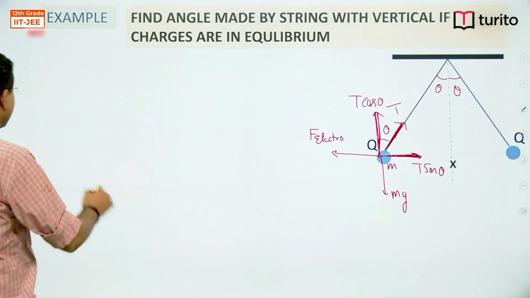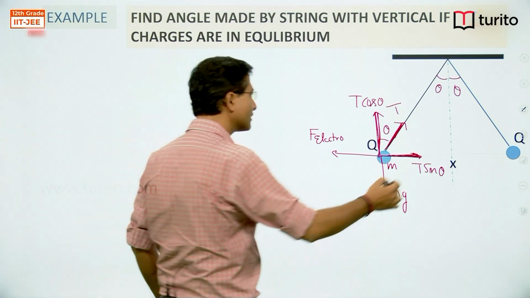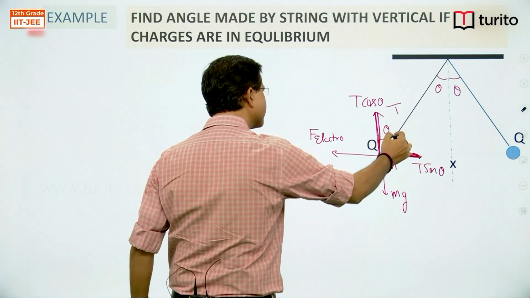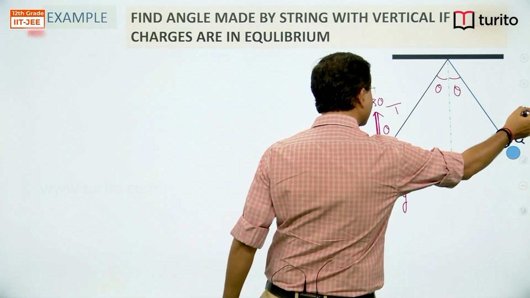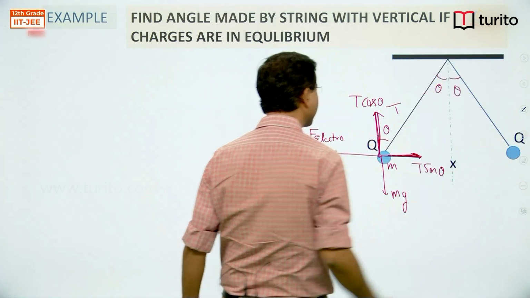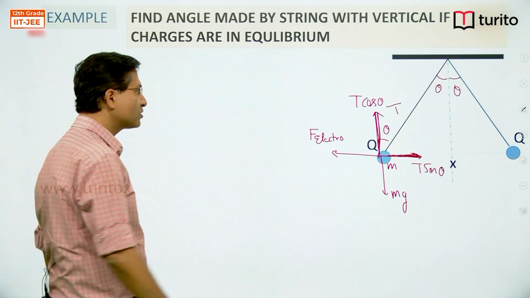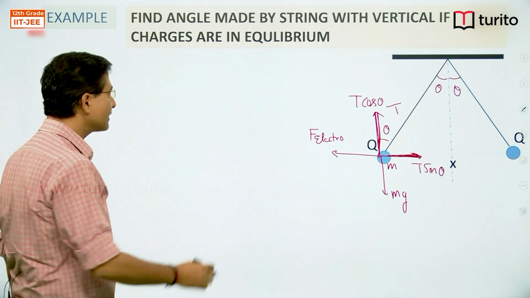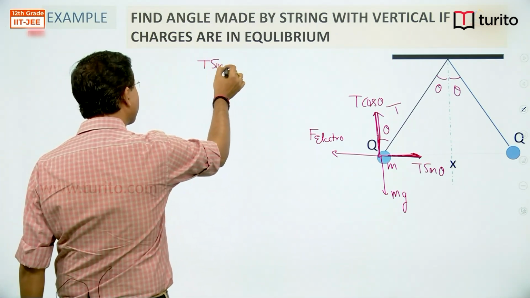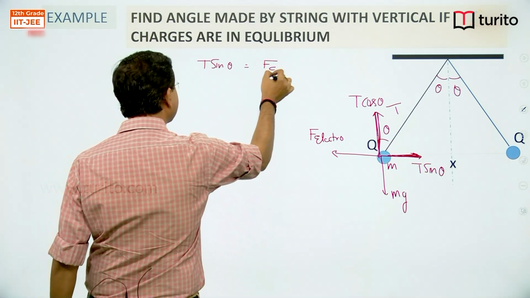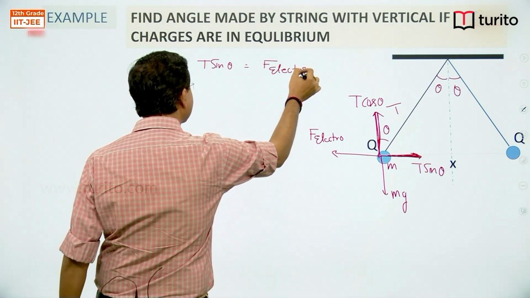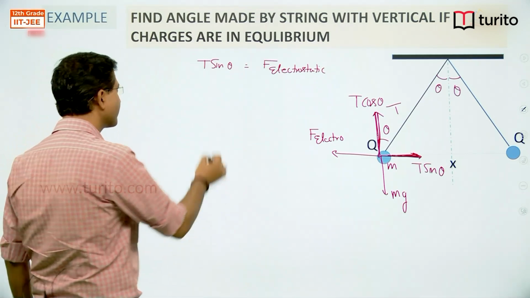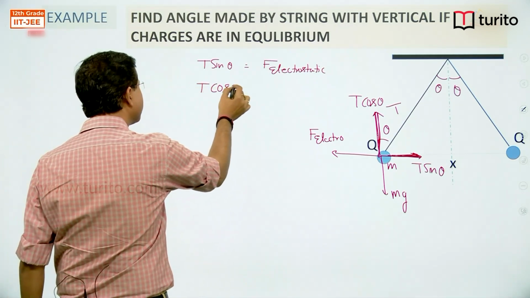Now as I resolve the component, I'll remove this, so there won't be any confusion. This T cos theta will balance mg and the electrostatic force will balance T sin theta. So I can write T sin theta is equal to F electrostatic, and T cos theta is equal to mg.